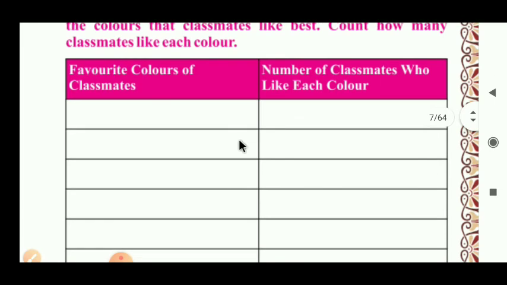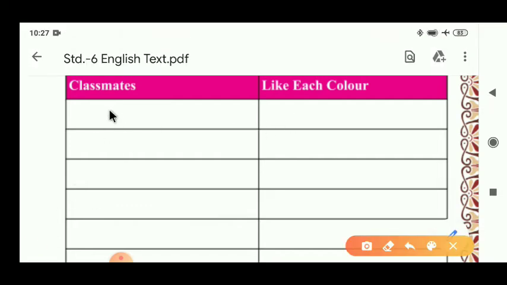So first of all, for example, I write here black. Three students like black color. So here we have to write 3. For example, I just write here black, and how many students like that color.